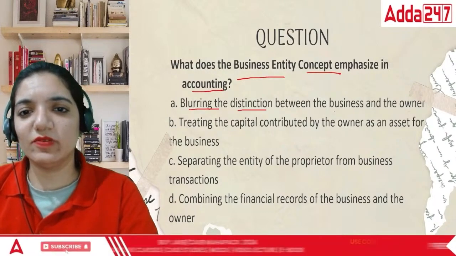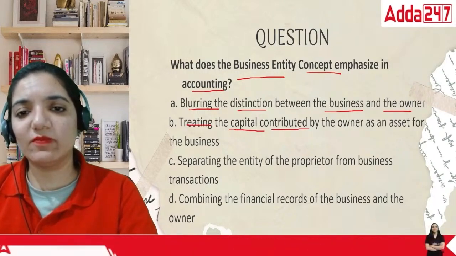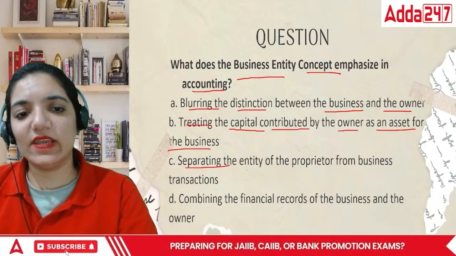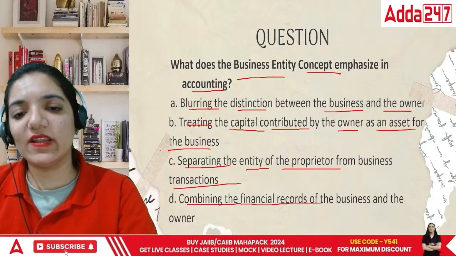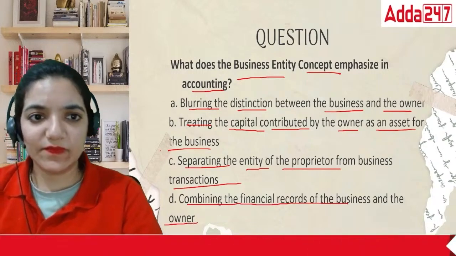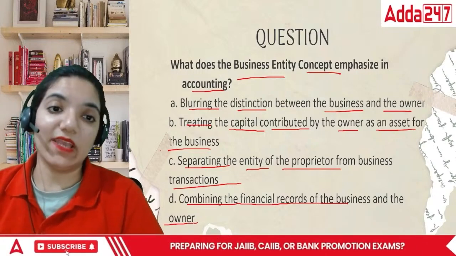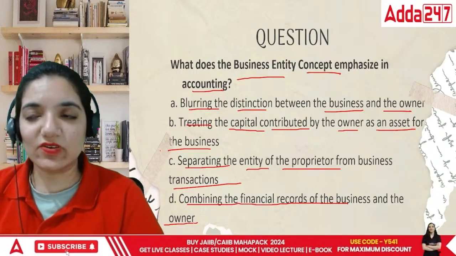Blurring the distinction between the business and the owner, treating the capital contributed by the owner as an asset for the business, separating the entity of the proprietor from the transactions, combining the financial records of the business and the owner. What is it? What does the business entity concept emphasize? What is that particular thing the business entity concept is focusing on?